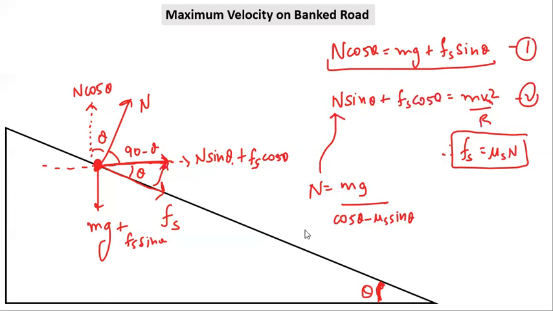Please remember that banking is done to increase the maximum velocity, and always remember the maximum velocity does not depend on mass. Please remember this thing. Okay, so this is how you have to calculate the maximum velocity on a banked road and an unbanked road.